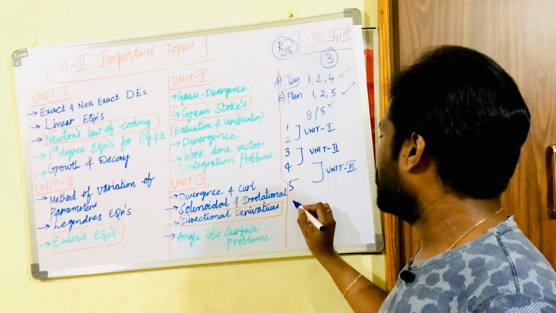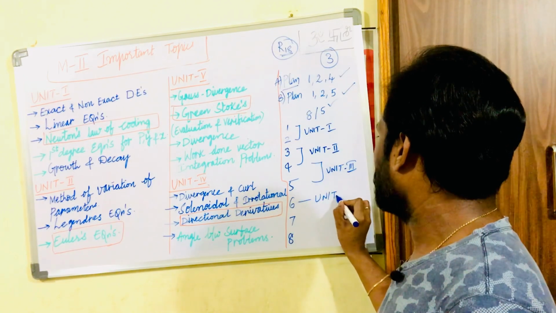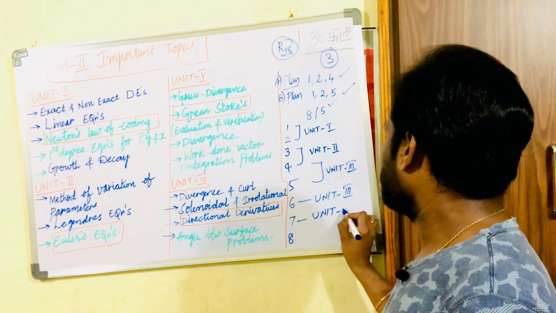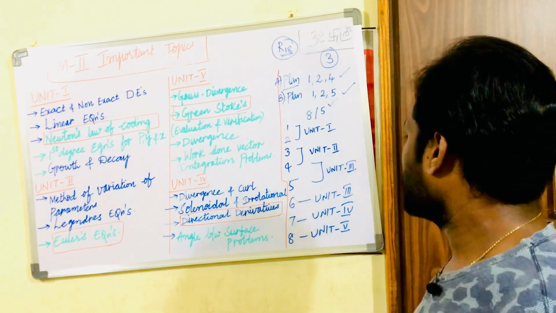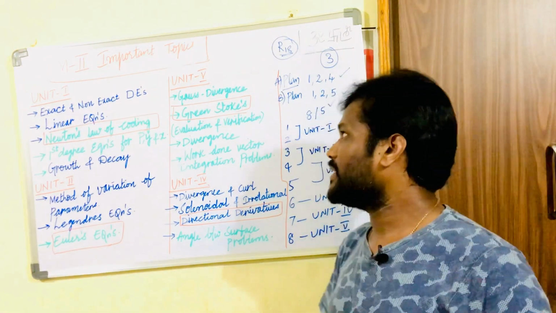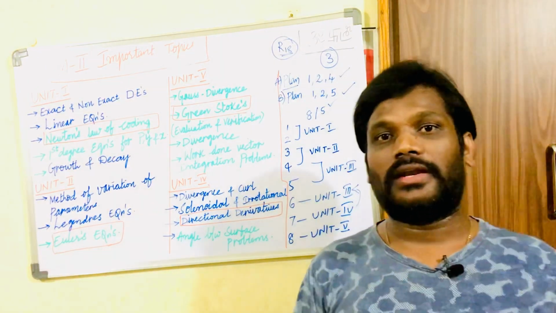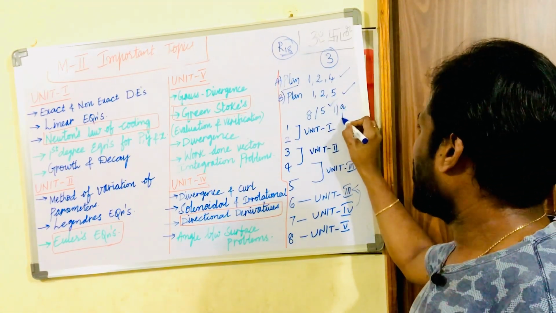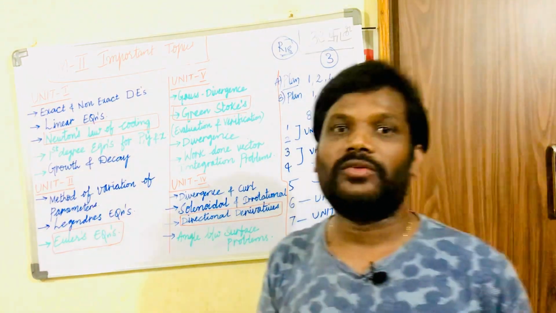please go with any 3 units. Later, questions 6, 7, 8: the 6th question may also be from unit 3, the 7th question is from unit 4, and the 8th question is from unit 5. This is how it goes, and it may change. If the unit is too lengthy and the syllabus is too heavy, you may get the paper pattern like this. And do not expect direct questions. As I told you, you may get 1A and 1B, which consist of 8 or 7 marks, or 5 or 10 marks.